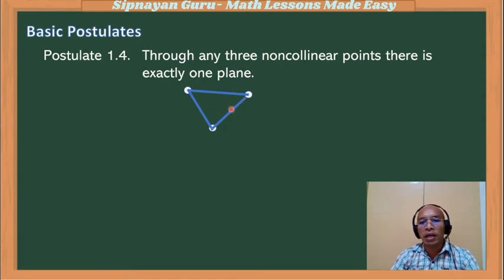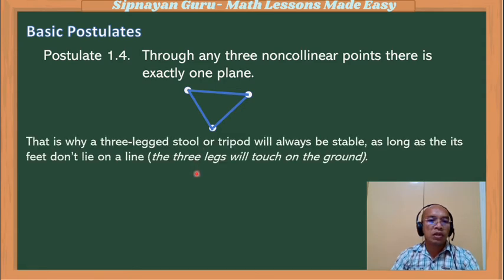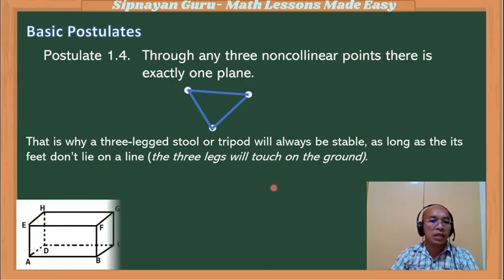That is why the most basic plane figure is a triangle. This is also the reason why a three-legged stool or a tripod will always be stable compared with a stool or a tripod with more feet, for as long as its feet don't lie on a line, which means the three legs will touch the ground. Because the base, where it touches the ground, those points are in one plane.